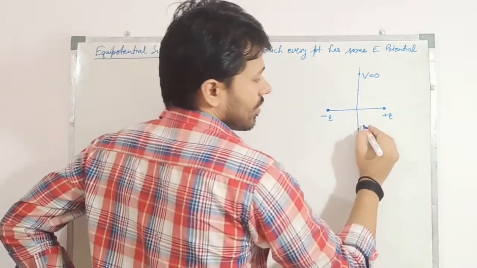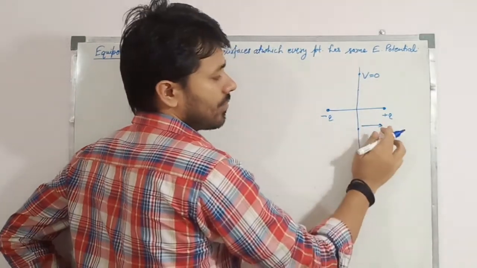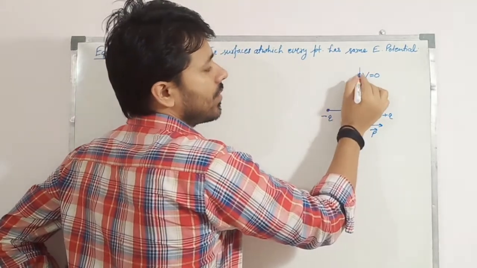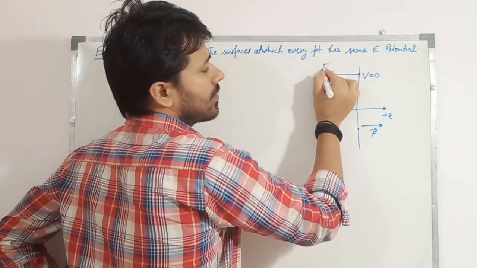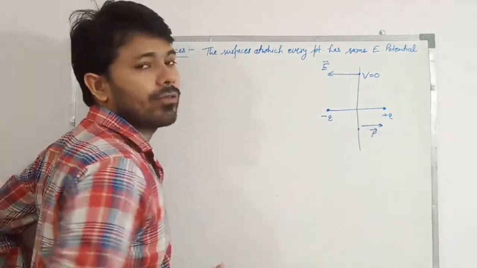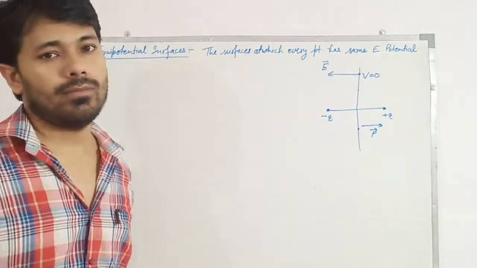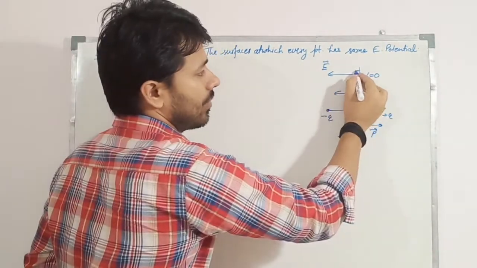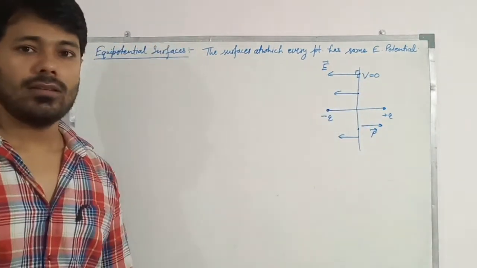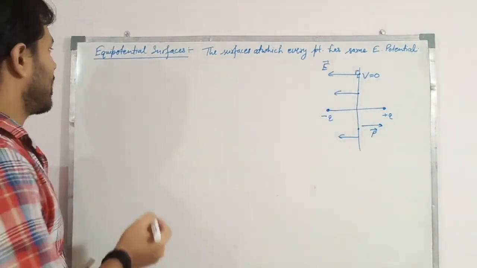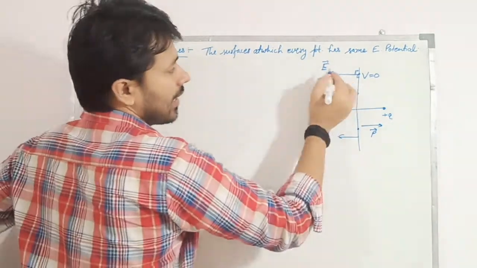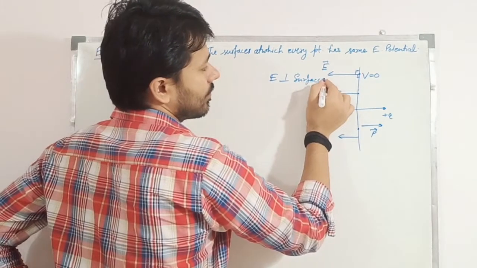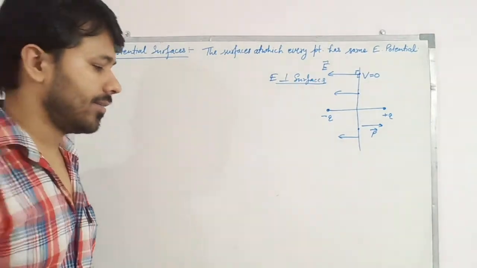And the direction of the dipole moment is from negative to positive for a dipole, and electric field at some point is something like this. This is the electric field, opposite to the direction of dipole moment in case of the equatorial plane. Similarly, the direction of electric field is this, which is perpendicular to this plane, right? From here we know that electric field is perpendicular to the surfaces, right?